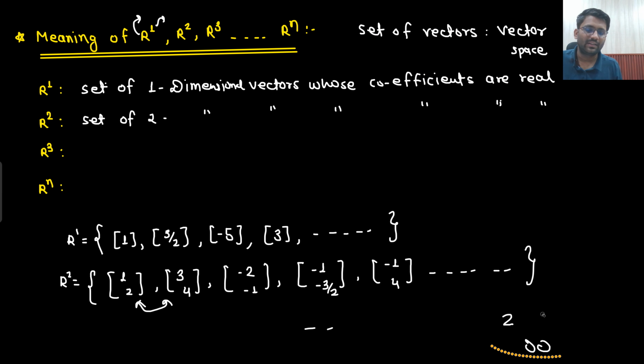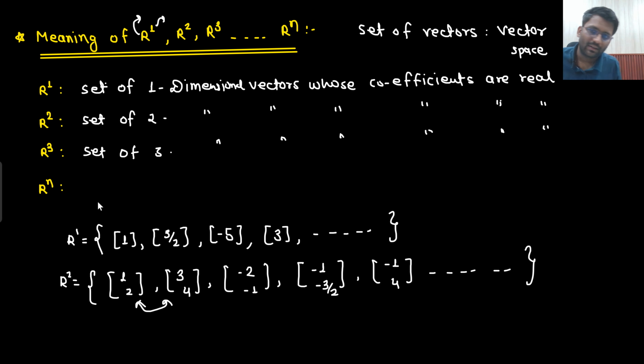Similarly, if I write down R3, what does that mean? Set of 3 dimensional vectors whose coefficients are real. And what is the meaning of set of n dimensional vectors whose coefficients are real? Set of all one dimensional vectors.